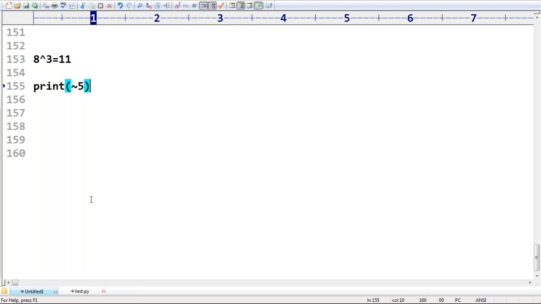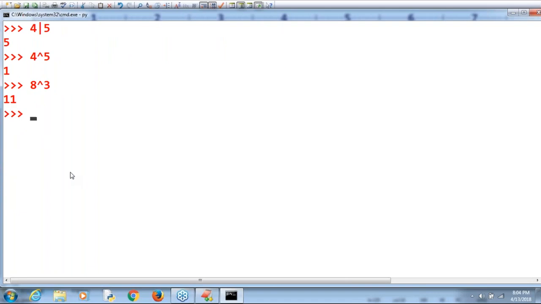Okay. Now, negation of 2, bitwise complement of 5. Don't get shocked by seeing the answer. Just observe very carefully. What is the answer we are going to get by default? It is -6. I don't know how.